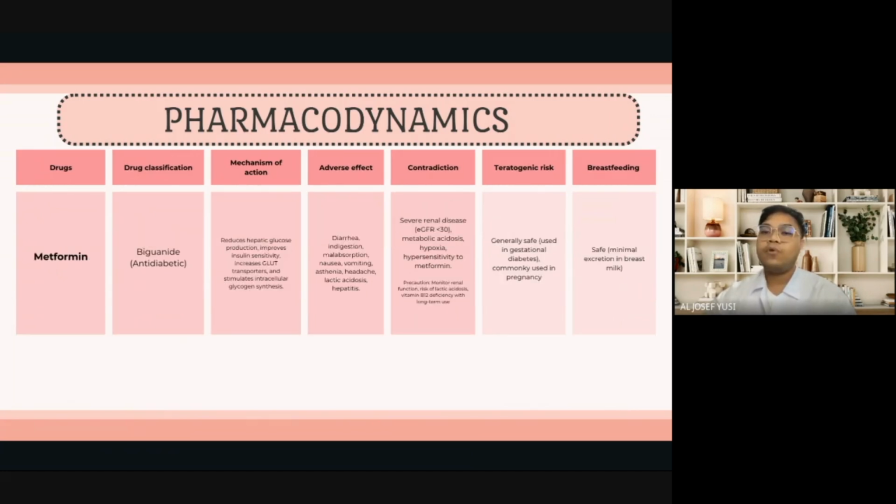Lastly, we have metformin, which is a biguanide that reduces hepatic glucose production and improves insulin sensitivity. It's first-line treatment for type 2 diabetes, but may cause GI disturbances, lactic acidosis, and vitamin B12 deficiency. It's contraindicated in severe renal impairment, unlike sulfonylureas. Metformin is safe in pregnancy and breastfeeding, making it a preferred option for gestational diabetes.